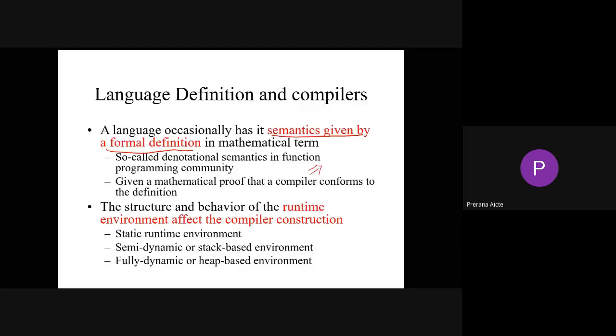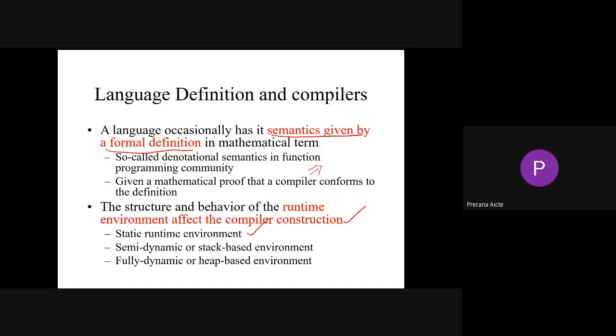The structure and behavior of a runtime environment affect the compiler construction. We have different types of environment: static, semi-dynamic, and fully dynamic. The semi-dynamic environments are stack based, so programming languages like C and C++ come under the semi-dynamic environment.